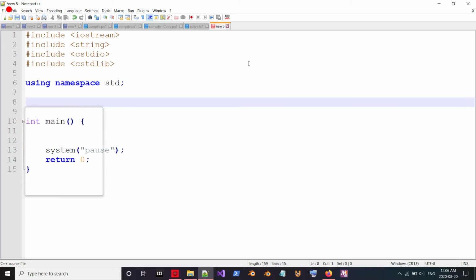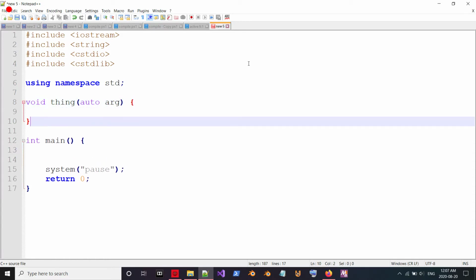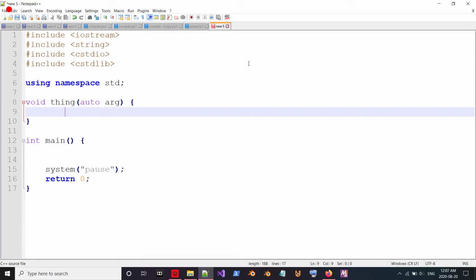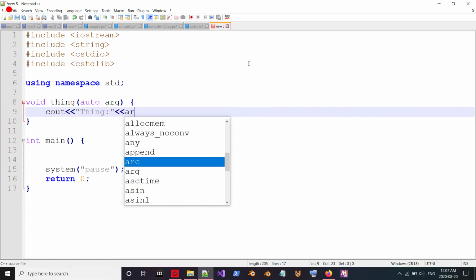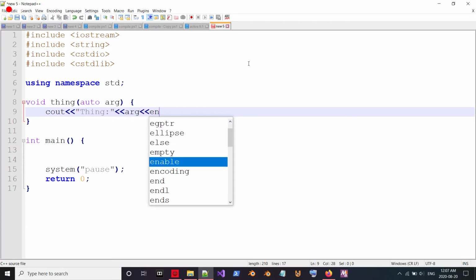For all this, I'm going to say void thing, and we'll just say auto arg. It's an operator. Auto is a data type. So why is it the greatest data type of all time? Well, I'll show you why. cout, simple console output, thing, and then I'm going to pass arg right on the back there. We'll see why in a second.